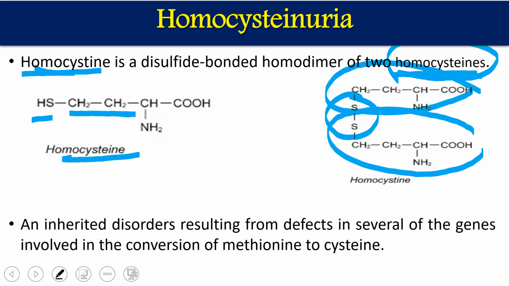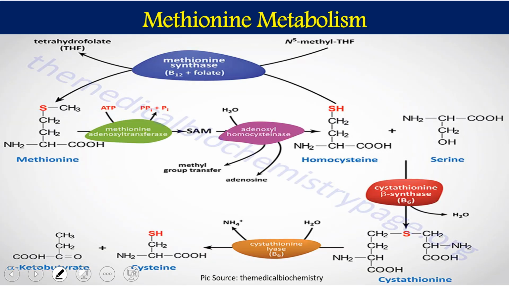In this case, homocysteine is going to be excreted in the urine in high amounts, either as homocystine or as homocysteine derivatives. Now, this is the overall metabolic process of methionine. We are going to start from methionine, a sulfur containing amino acid, which has a number of uses.